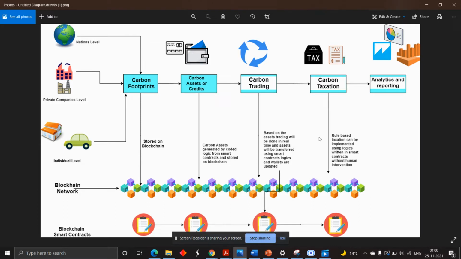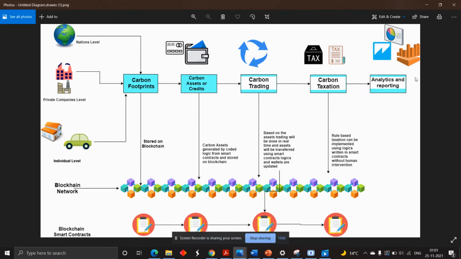Based on the logic directly, like this number of credits or footprints, we can specify the logic based on standardization, so carbon tax evasion can be stopped. This will help the world reach the sustainable goal of climate change reduction.